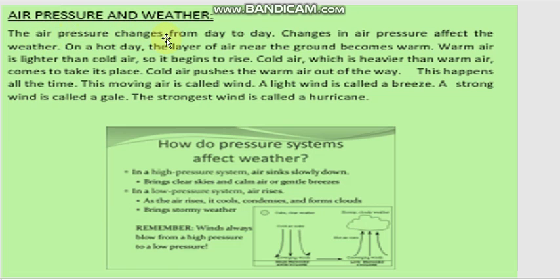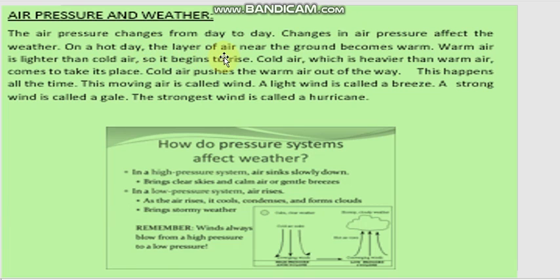The air pressure changes from day to day because weather is different every day. On any one day it is cloudy, then on another day it is hot and sunny, sometimes it is rainy. So the air pressure is different, and air pressure also affects the weather. Changes in air pressure affect the weather.